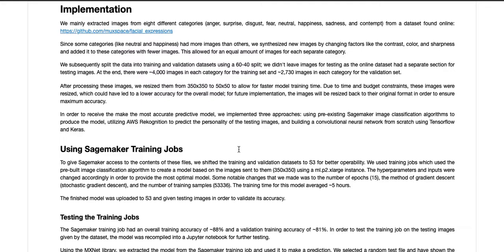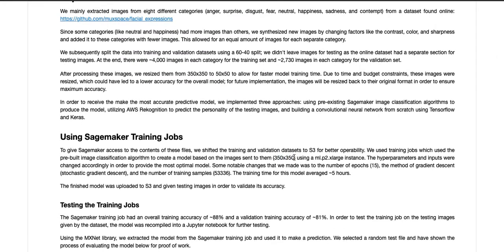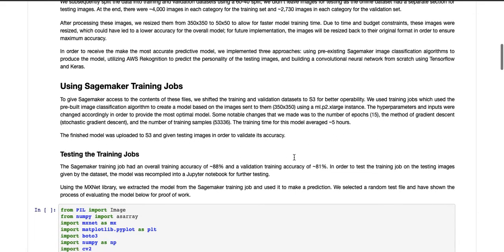So essentially, we didn't do any coding for our CNN. These SageMaker training jobs actually already had a built-in image classification algorithm. And essentially, we just fed in the data with the labels and the images, and they just trained it. And with the new images that they got, they basically just make their best prediction. So the train time for this model took approximately 5 hours, and we tried this with the 350 by 350 just because of how efficient the SageMaker algorithm actually was. And then we finally uploaded it to S3 to validate its accuracy.